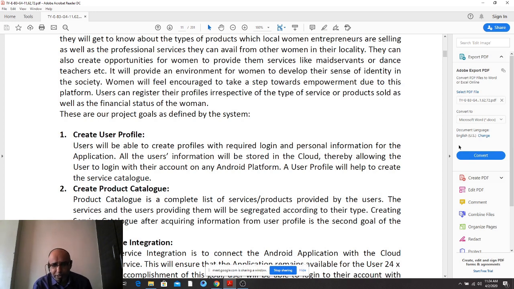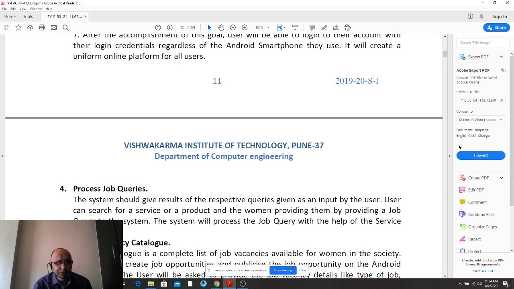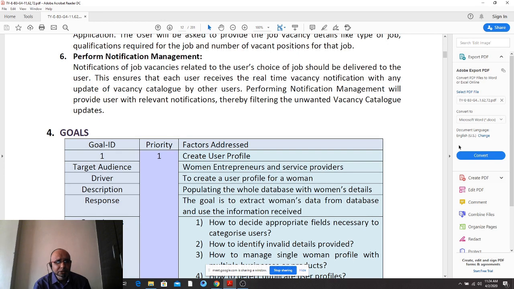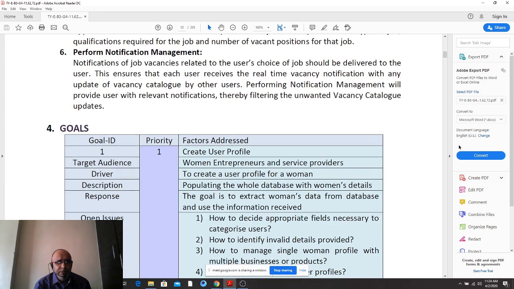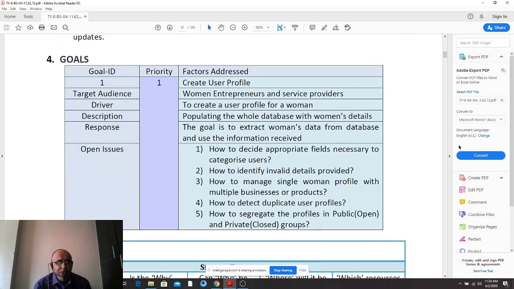Now create product catalog, deliver service integration, process job queries, create vacancy catalog. Let us go about the first goal, how it has been written. Goal ID is 1, priority is 1, because if you are not creating the user profile, who will access the system, and in which way? Now what is important over here is the target audience.